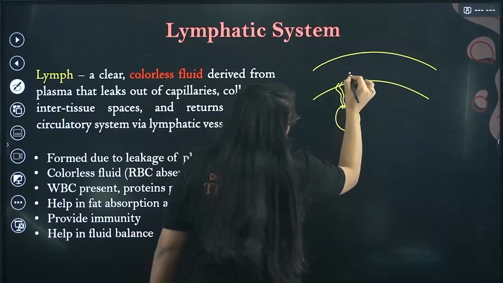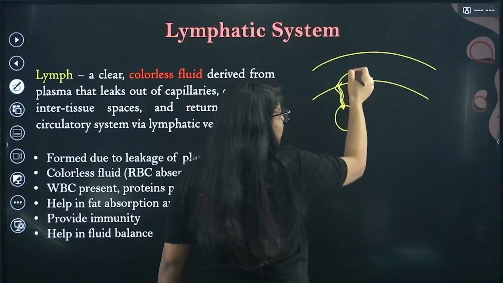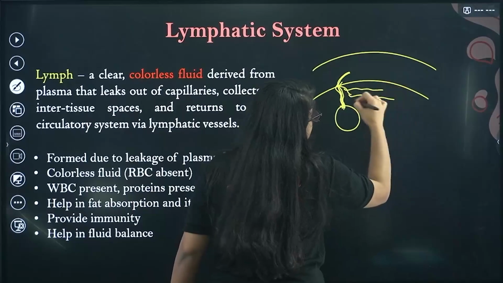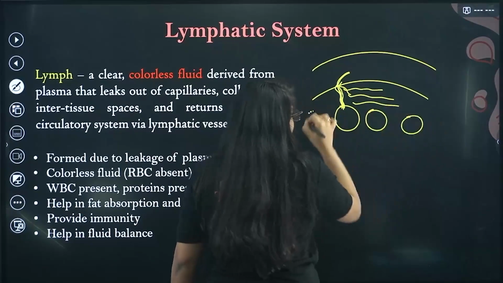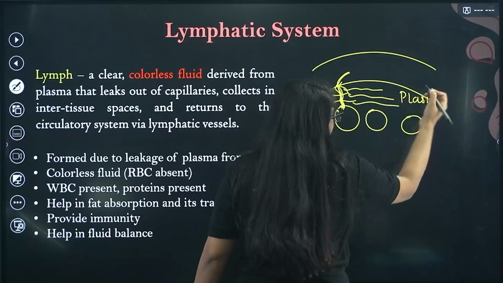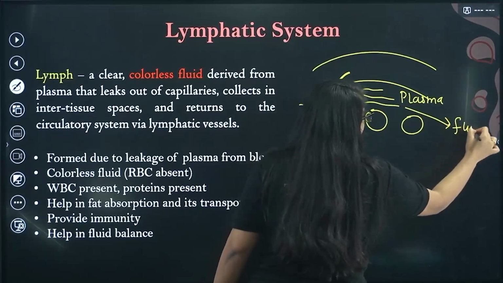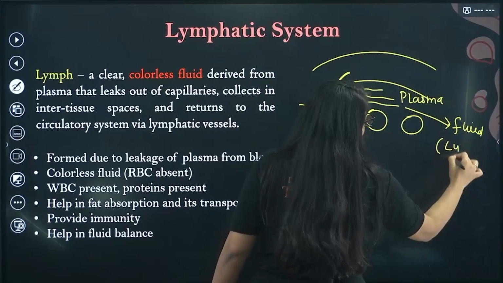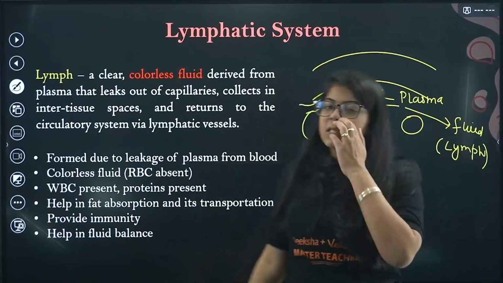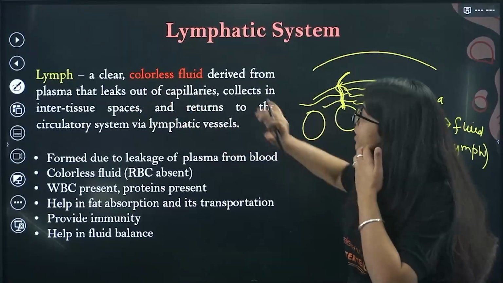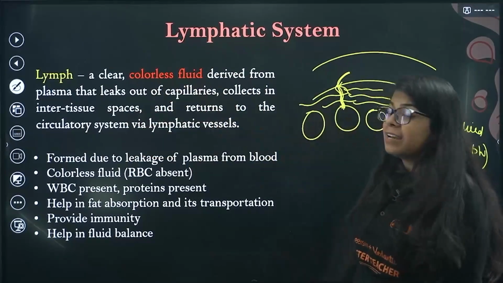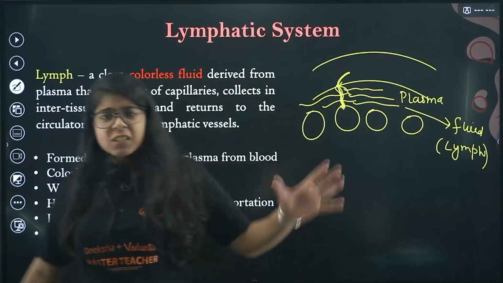But sometimes the plasma leaks, so there is now plasma fluid between the cell and the blood vessels. This is called lymph. This lymph leaks out of the capillaries, collects in intertissue spaces and returns to the circulatory system via lymphatic vessels.